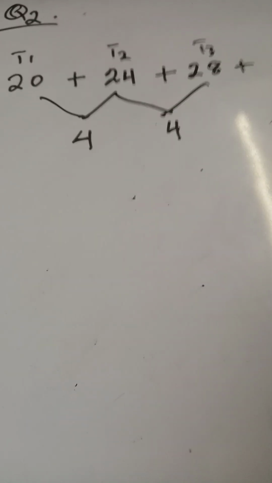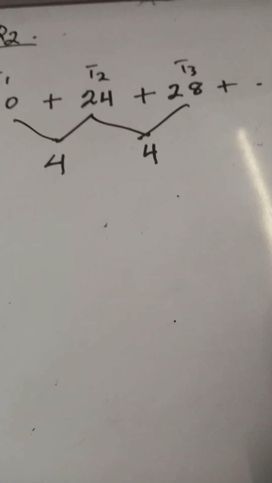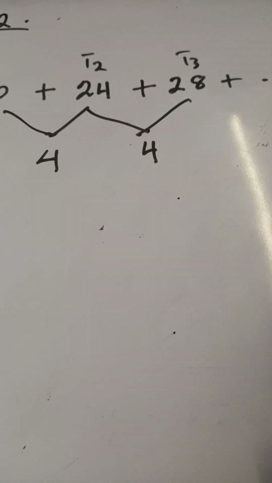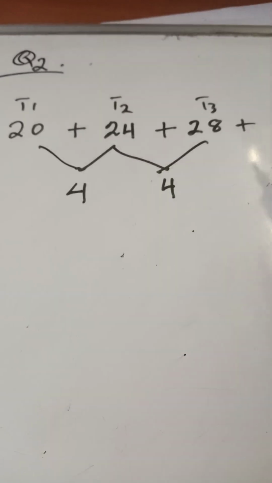You can see, if you take T1, T2, T3, T2 minus T1 is 4. T3 minus T2 is also 4. That is what makes it an arithmetic sequence, or in other books you say arithmetic progression. So we get 4 as the common difference. So this is what we call an arithmetic series.